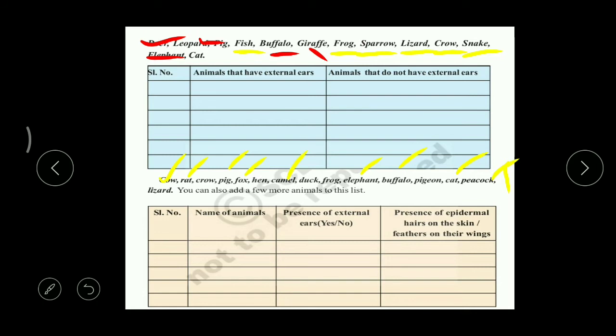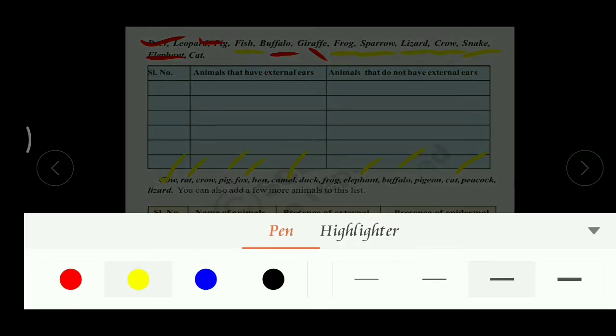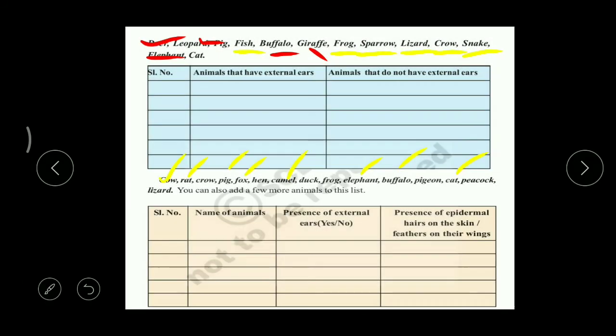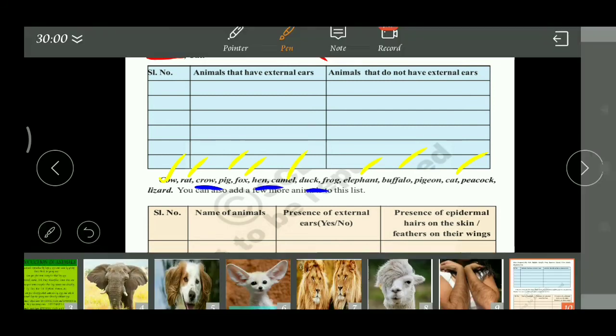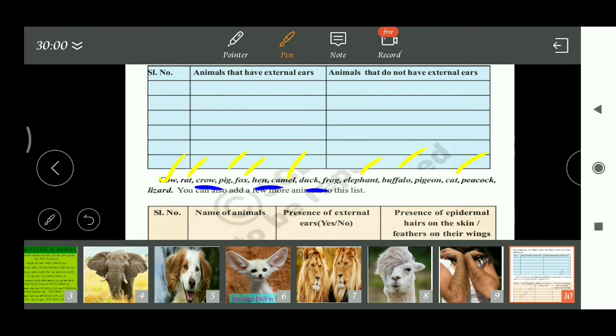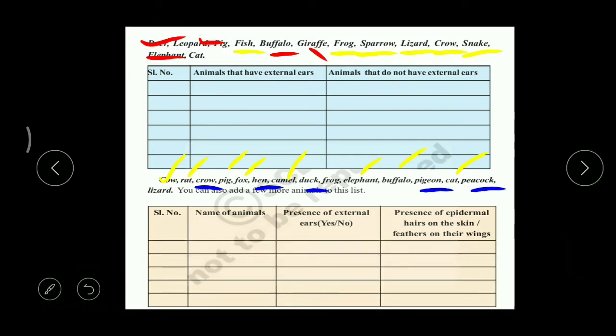When you take this crow, the next hen, then duck, frog, then a pigeon, peacock, lizard. In all these animals, we cannot find any external ear, and of course in some animals we can find feathers.